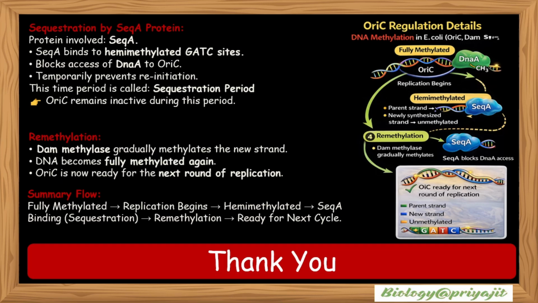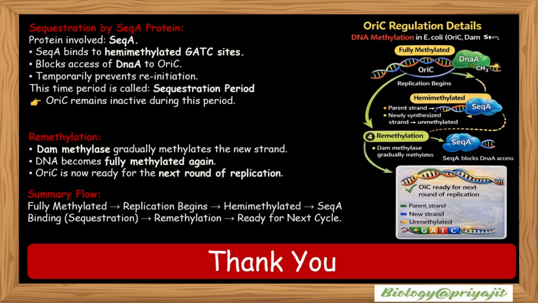So in conclusion, my dear students, we can say that the regulation of DNA replication in prokaryotes is a highly coordinated and precise process that ensures replication occurs only once per cell cycle. In E. coli, the OriC region serves as the replication origin, while DAM methylase controls the methylation states at GATC sequence.